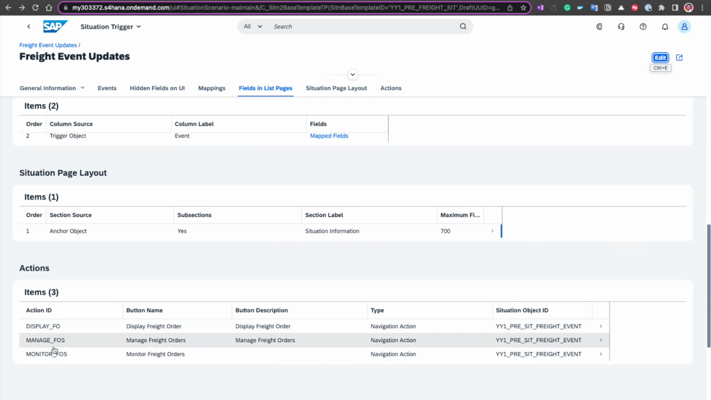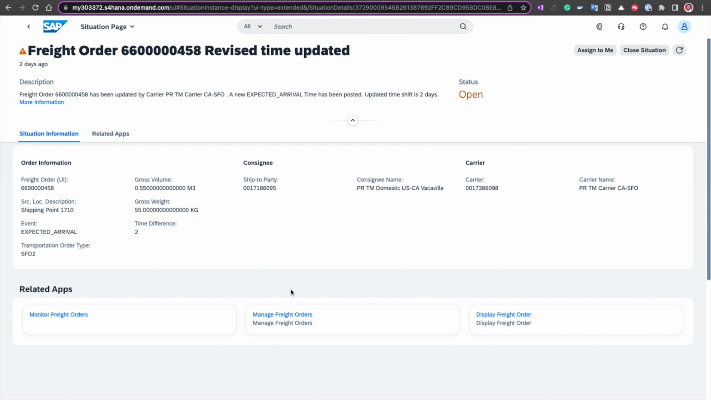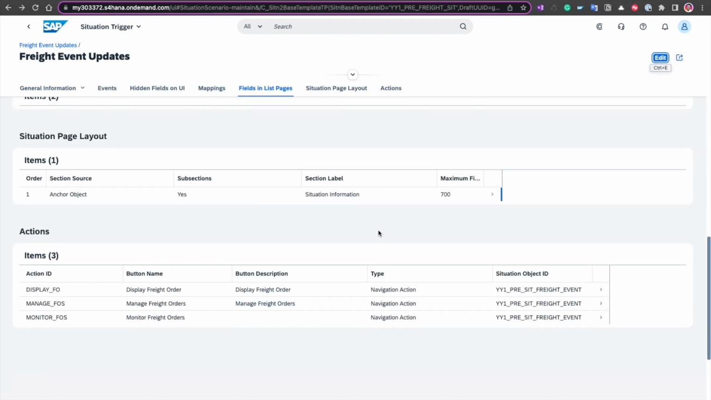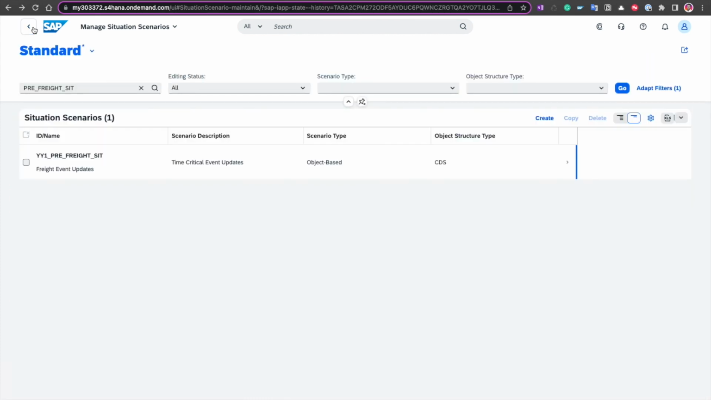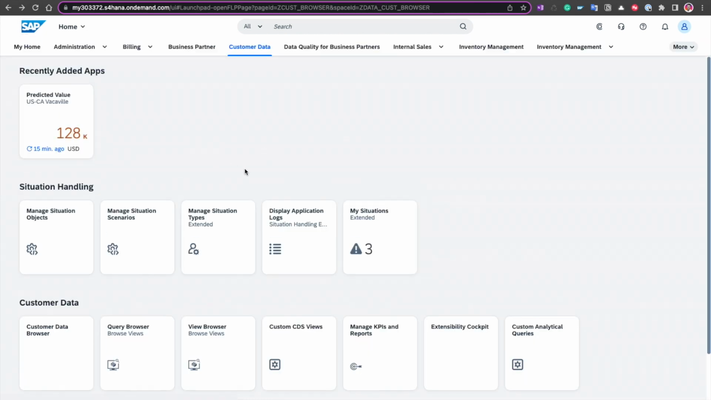Once again, I have here the 3 actions, the navigation targets that we had created, where I want the user to be able to display, manage, or monitor freight orders, and that refers to, again, those 3 buttons that we see down here at the bottom. Okay, so let's go back out of the situation scenario, and then the next thing is to define a template.